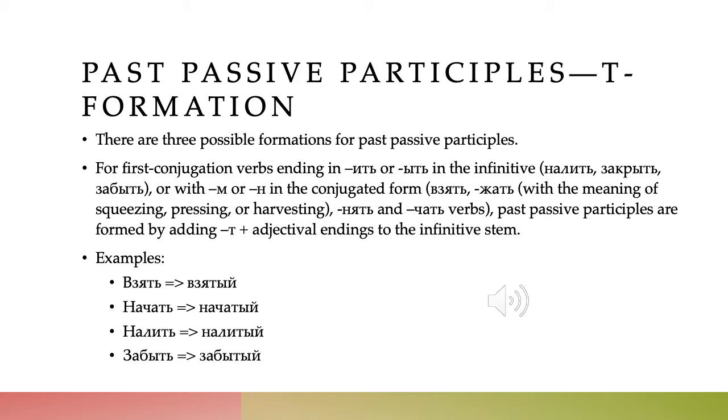Past passive participles are formed by adding -t plus the adjectival endings to the infinitive stem. Or another way of looking at it is you look at the infinitive, you drop the soft sign, and you add an adjectival ending. So if we look at some examples, we have vzyat', to take, and the past passive participle is vzyatyy. Nachat', to start, and the past passive participle is nachatyy. Nalit', to pour, and the past passive participle is going to be nalityy. Or zabyt', to forget, the past passive participle is zabytyy.